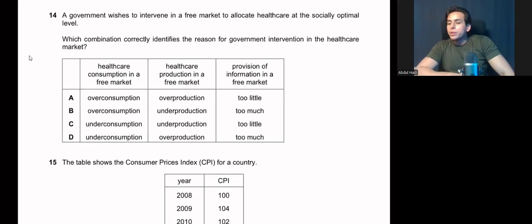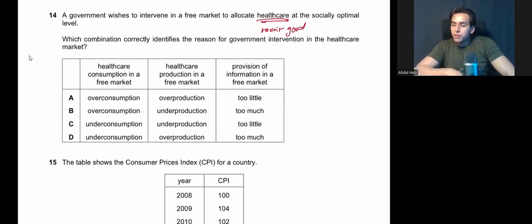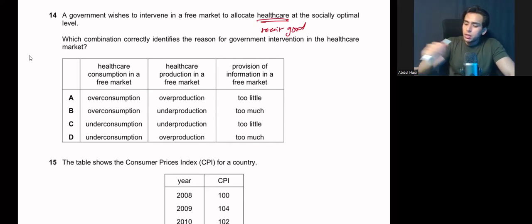A government wishes to intervene in a free market to allocate healthcare at a socially optimum level. We're talking about healthcare, which is a merit good. Which combination correctly identifies the reason for government intervention in the healthcare market? Why is government intervening in the market? Because merit good is underconsumed, merit good is underproduced, and merit good is underallocated. So the answer is C.